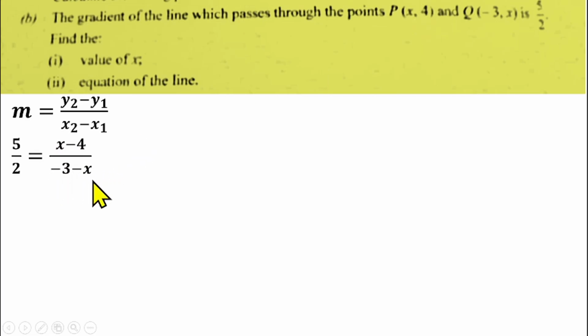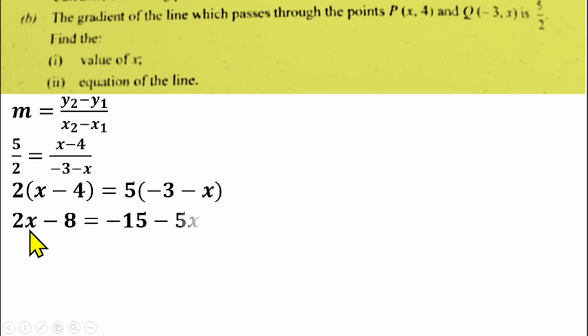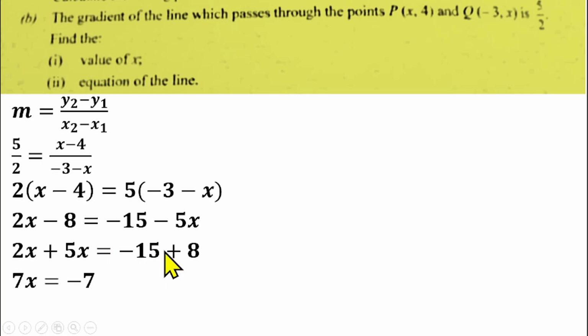That gives us -3 minus x. If you cross multiply, 2 will multiply x minus 4, and 5 will multiply -3 minus x. If you open the bracket, you have 2x minus 8 equals -15 minus 5x. Collect like terms, you have 2x plus 5x equals -15 plus 8. So that will give us 7x equals -7. x will be equal to -1. So the value of x is -1.